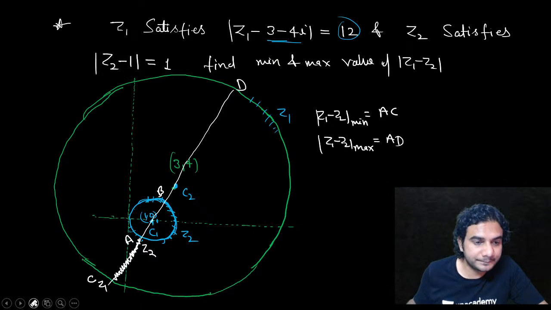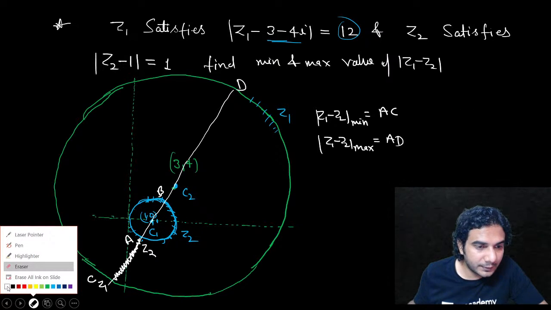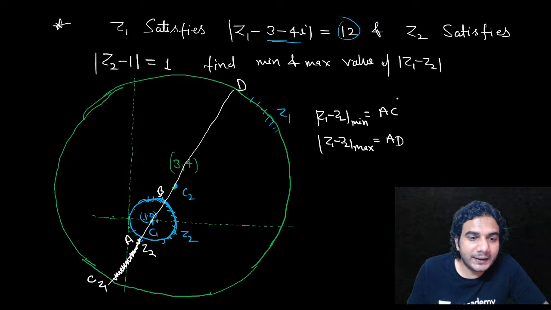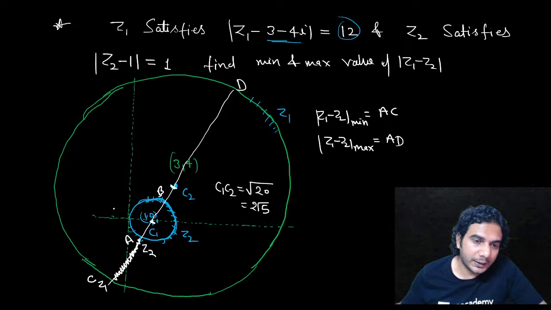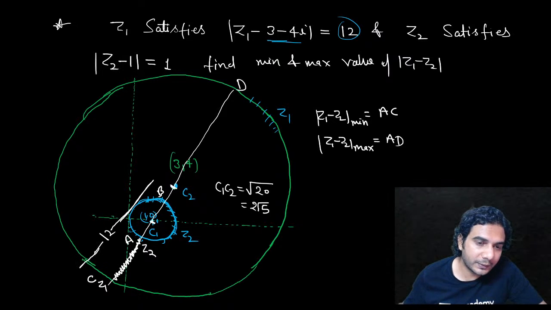Okay. So AC, how to find AC? First of all, we need to find this distance between centers. So C1C2, distance between centers is going to be under root of 2 square plus 4 square. So that is going to be root 20. That means 2 root 5, all right? So if I need to find the distance AC, then it is radius 12. That means this distance center to C. This is 12, right?